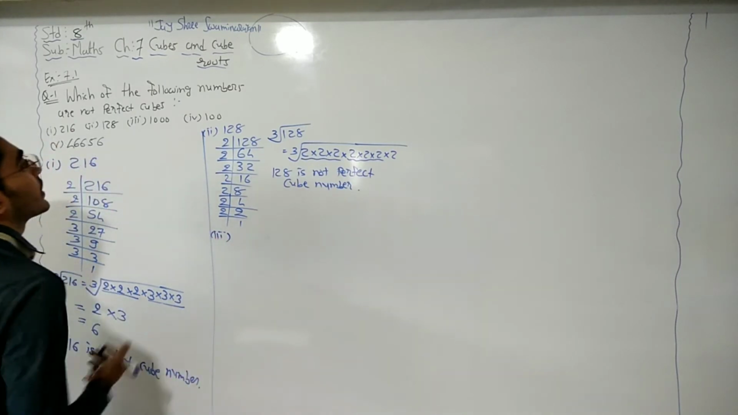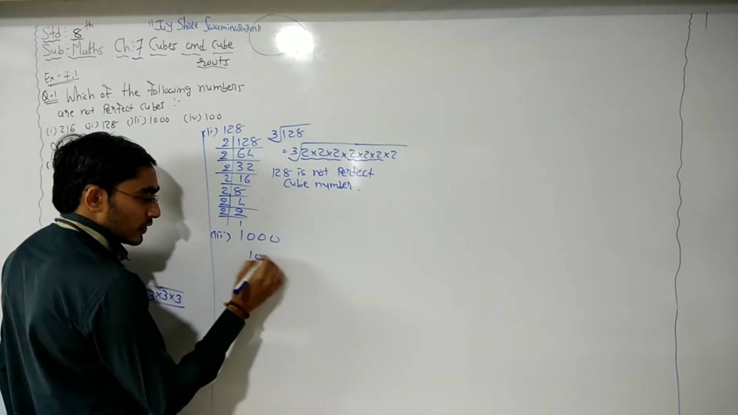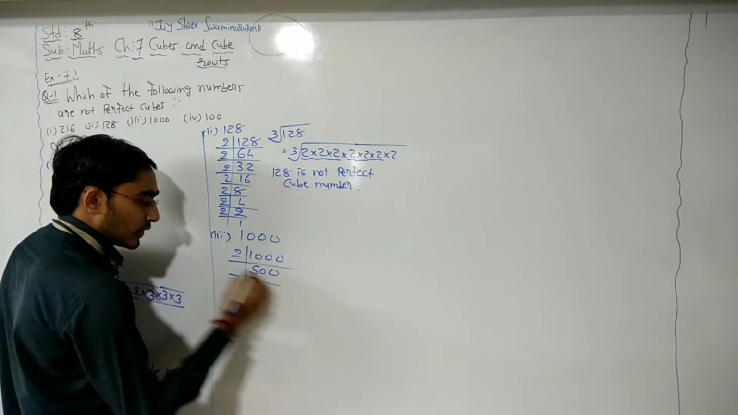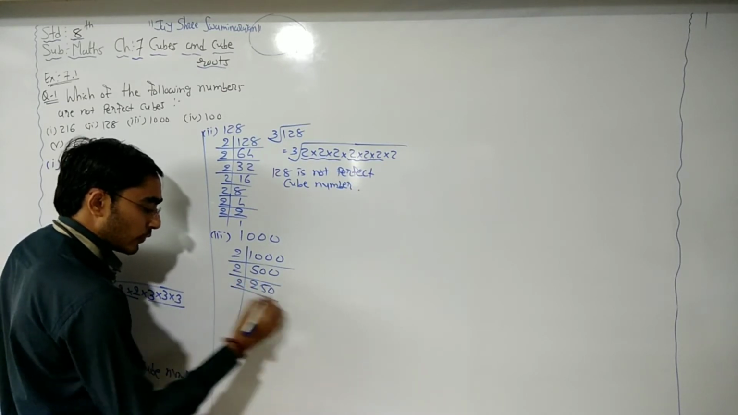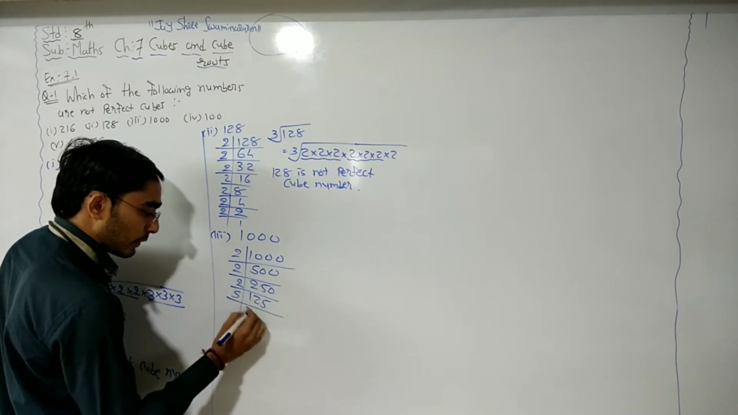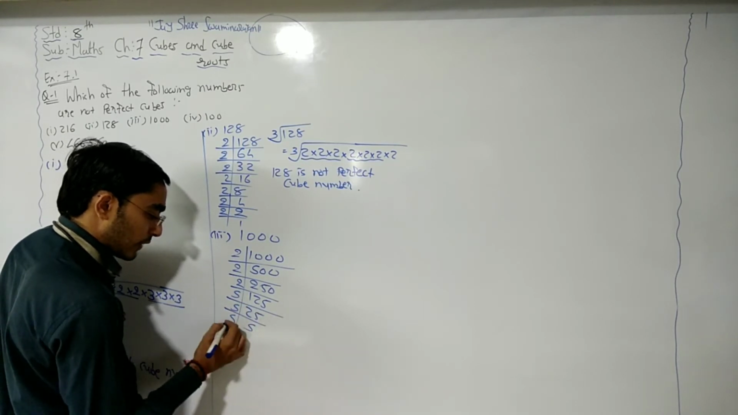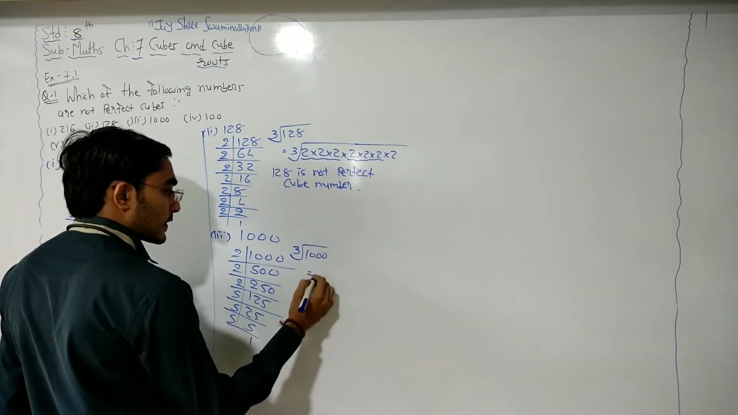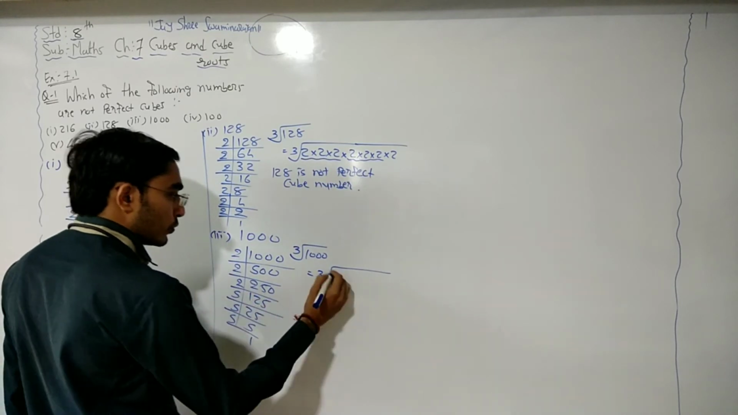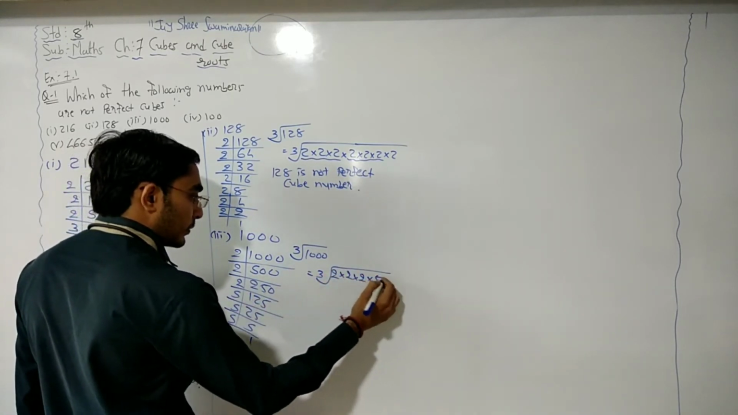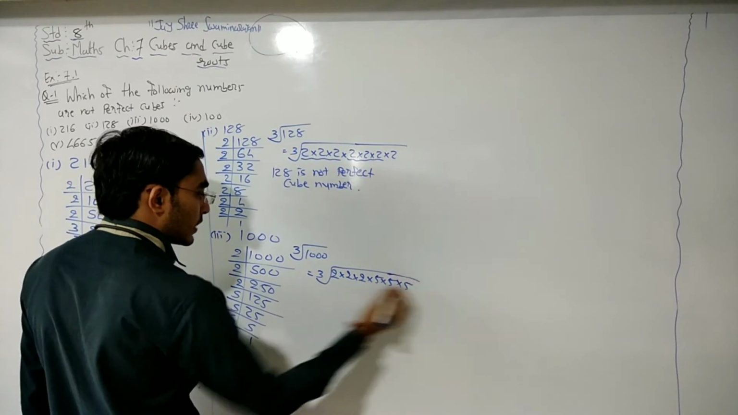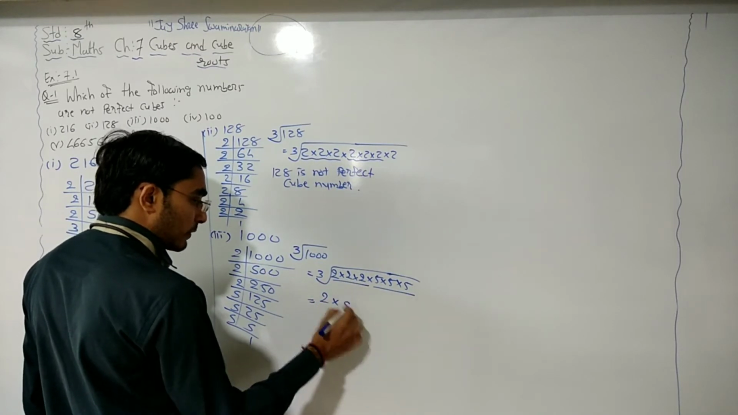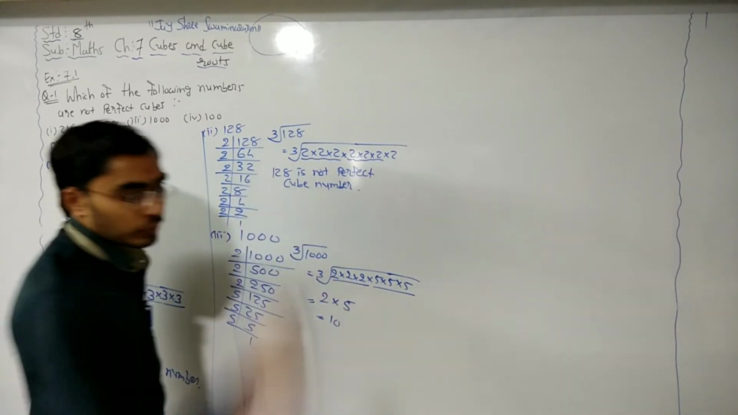Then third, 1000. We can take 2, 500, now 250 into 2, 125 into 2, and for 125 we know that 25 fives are, 5 fives are 25, and finally 5 ones are 5. So the cube root of 1000: 3 times 2 and 3 times 5. So here we need to make groups of 3 numbers, so we have the groups. From one group we can take 2 and from the other we can take 5, so 2 times 5 is 10. So the cube root of 1000 is 10.